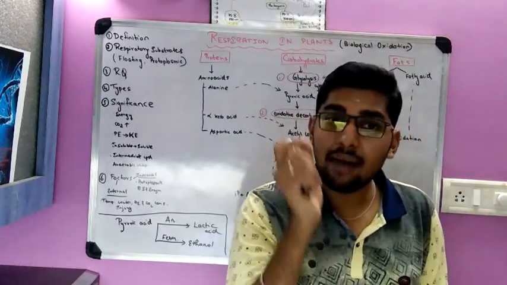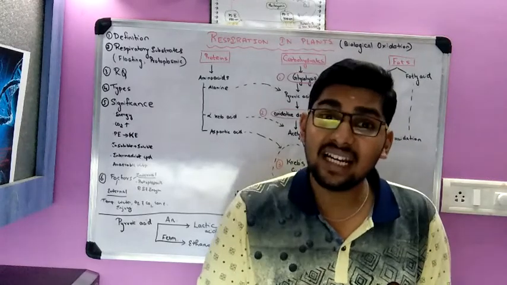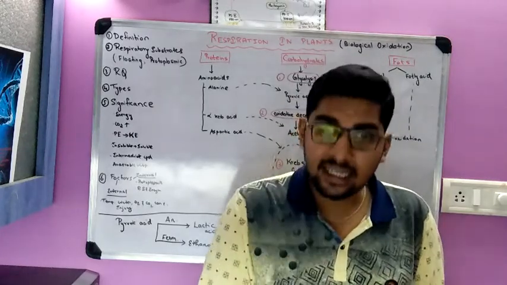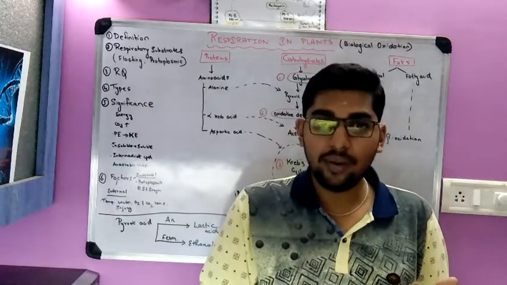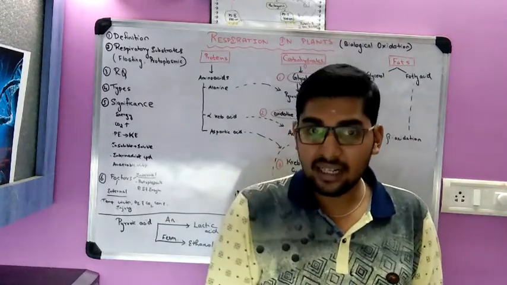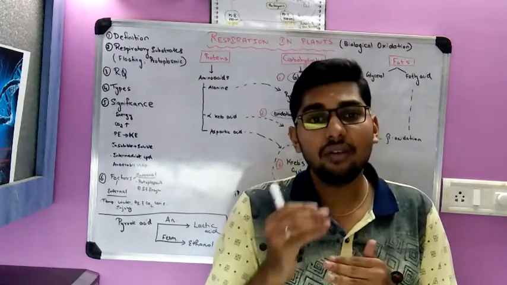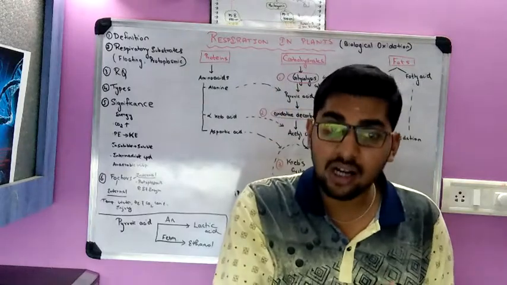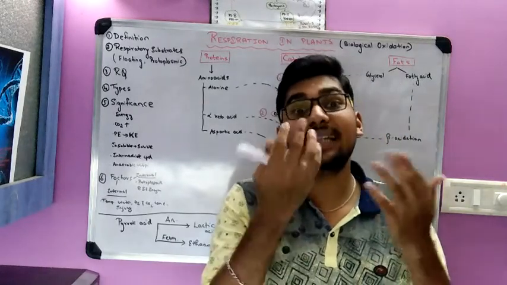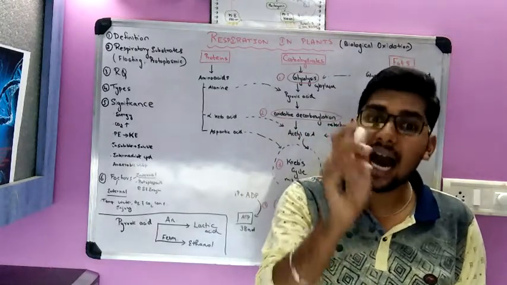For 1 gram of tissue under standard conditions, such as standard temperature 273 Kelvin and standard pressure 1 bar atmosphere, the ratio of the carbon dioxide evolved to the oxygen taken in is called the respiratory quotient, or RQ.